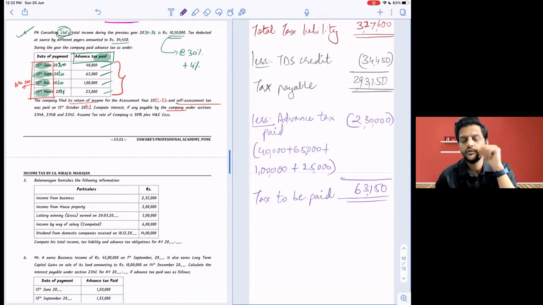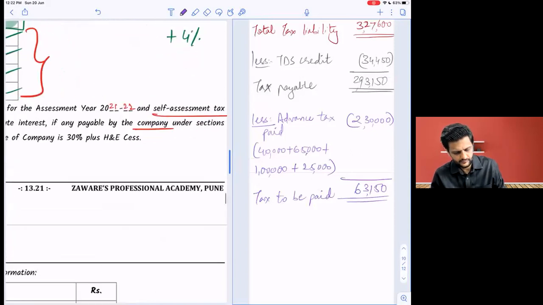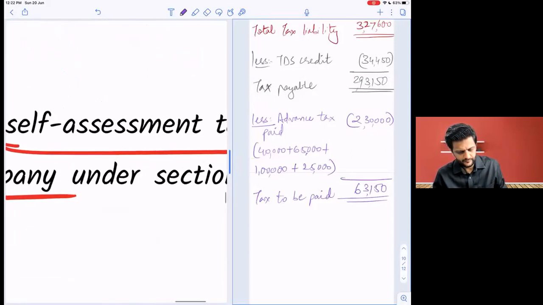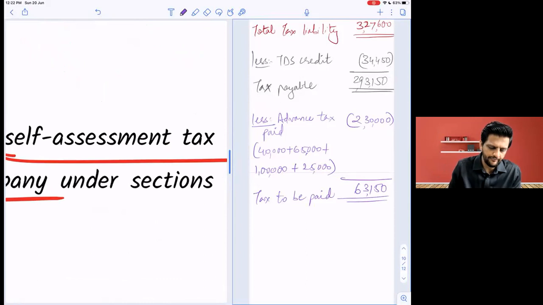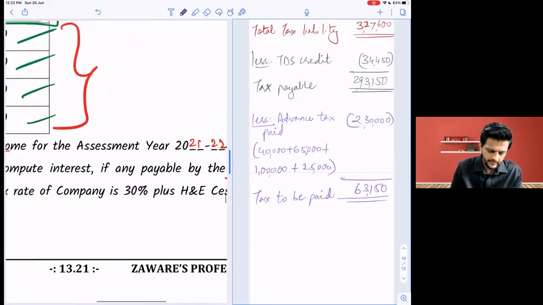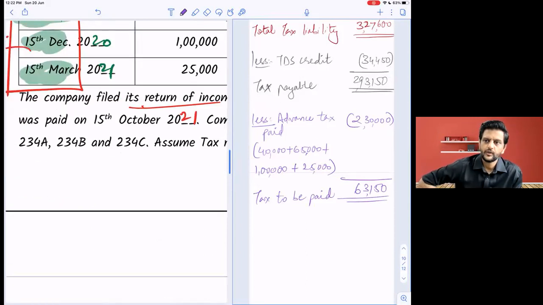Now they still have to pay 63,150. When will they pay this? And the tax will be known as what? Self-assessment tax. And they have given also that they have paid this amount on 15th October next year. Next year means 2021, after the year.